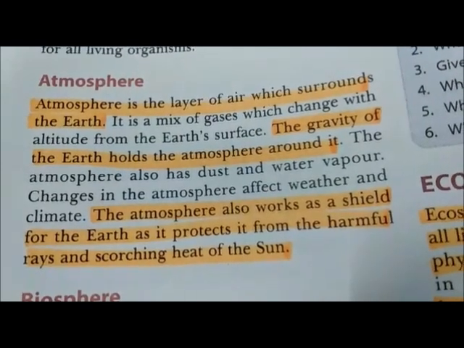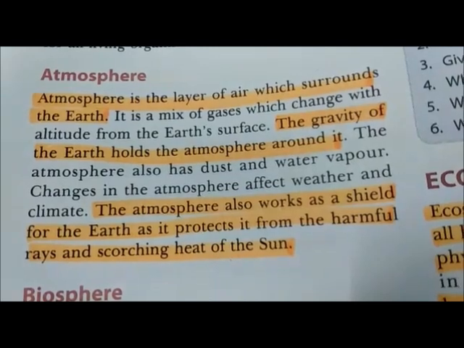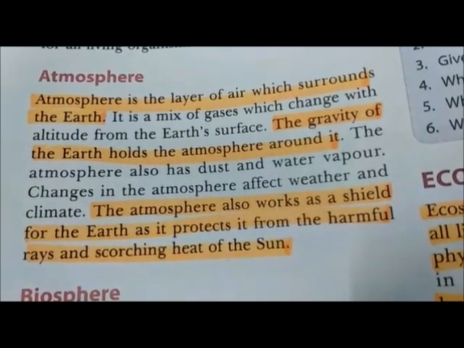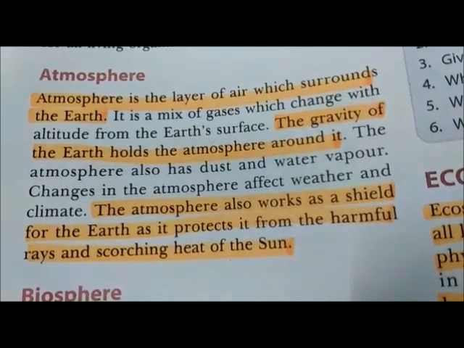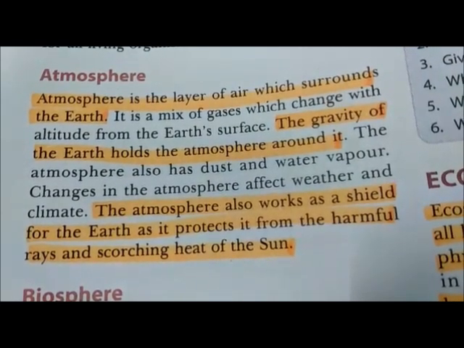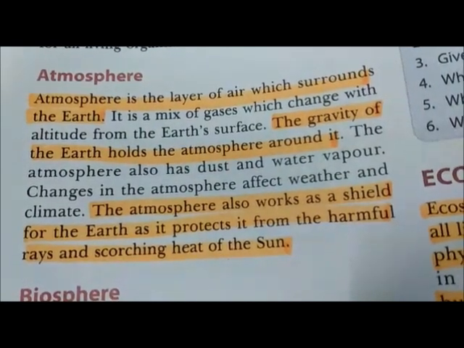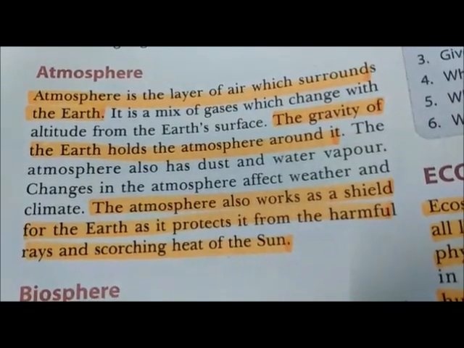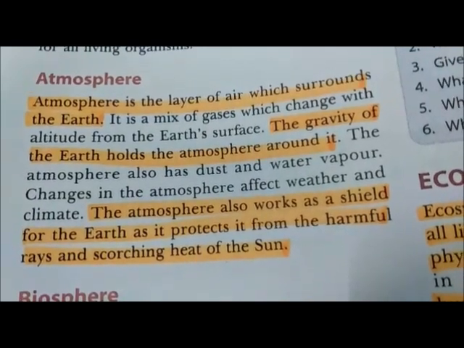Gravity holds the earth's atmosphere around it. Atmosphere also has dust and water vapor, which help in changing weather and climate. Atmosphere also acts as a shield which protects us from ultraviolet rays coming from the sun.